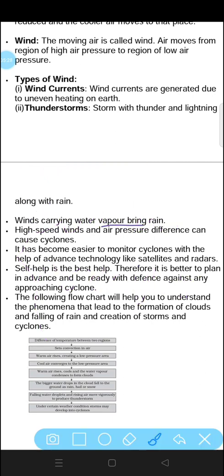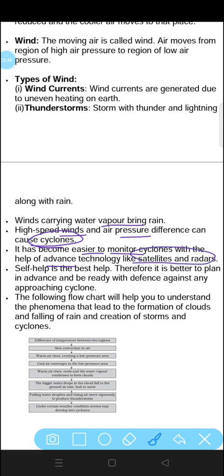Winds carrying water vapor bring rain. High speed winds and air pressure differences can cause cyclones. The difference in air pressure and high speed winds can also cause a cyclone. It has become easier to monitor cyclones with the help of advanced technology like satellites and radars.